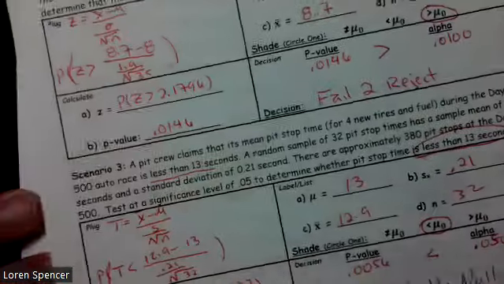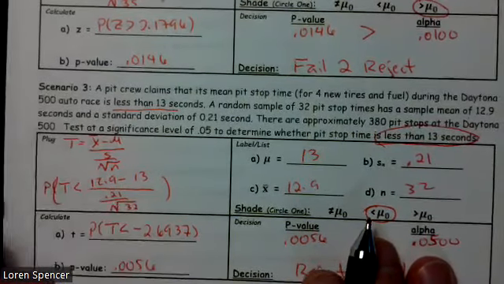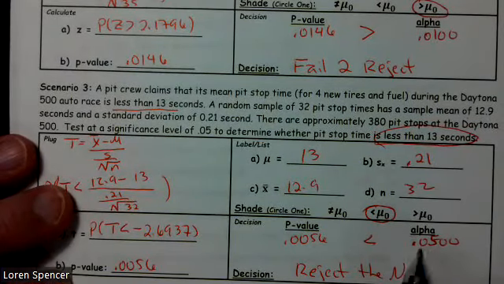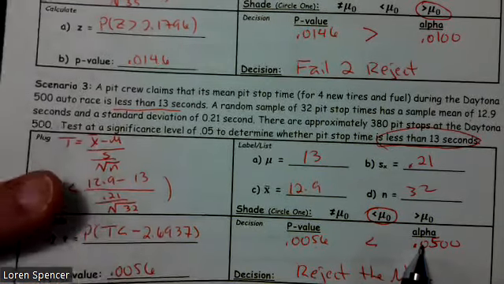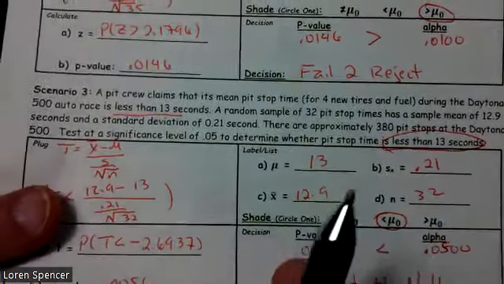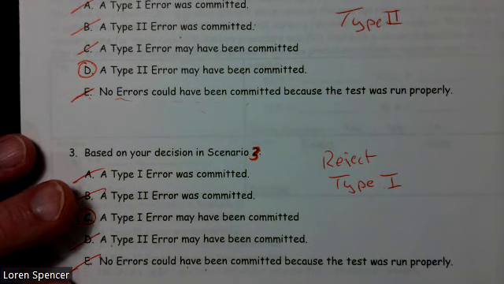In this case, our alpha level is 0.05, so we had no more than a 5% chance of making that error based on the way we ran our test. And then it turns out we have a less than 1% based on our p-value. So pretty small chance that we made an error, but there is a chance. There's always a chance that you made an error, but we can't say that you did or did not definitely.